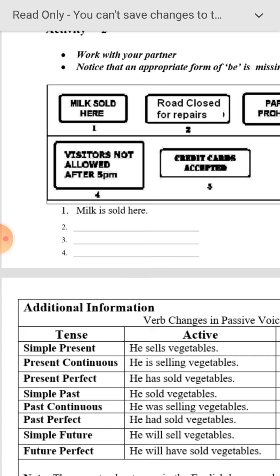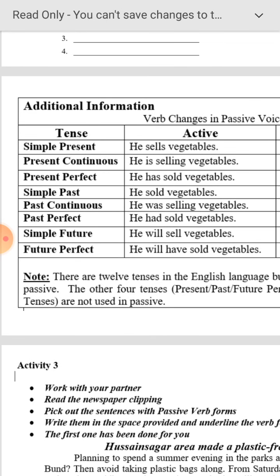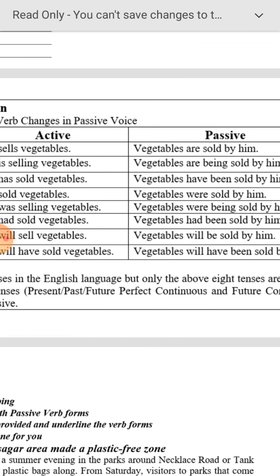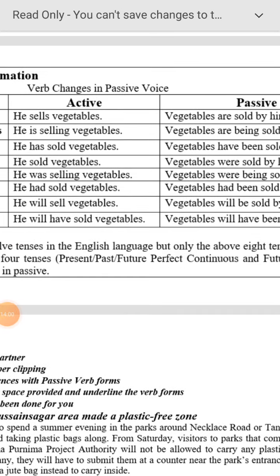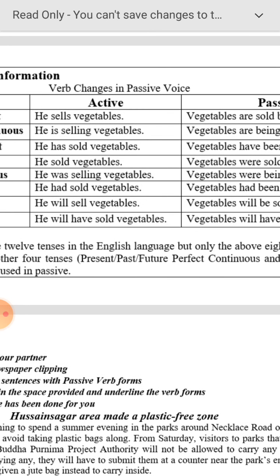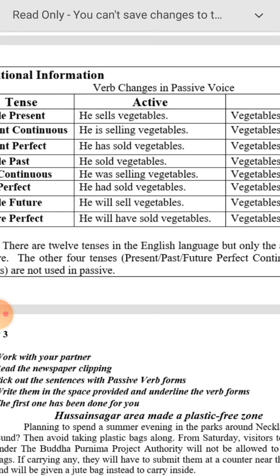Fine. So let us see, with additional information, the textbook examples from here. Simple present tense. He sells vegetables. Vegetables are sold by him. He sells vegetables. Vegetables are sold by him. He is selling vegetables.